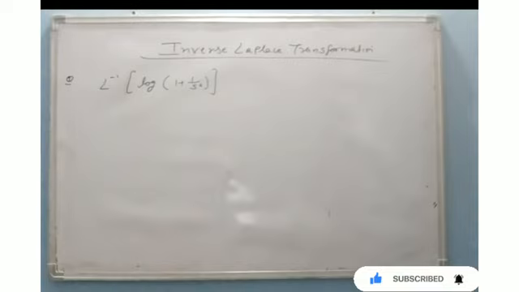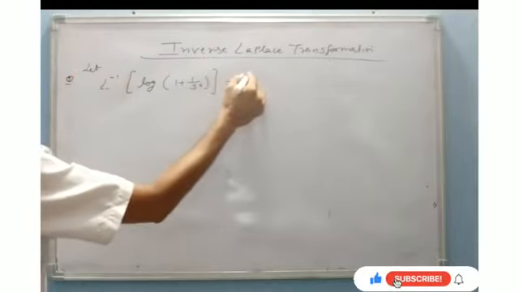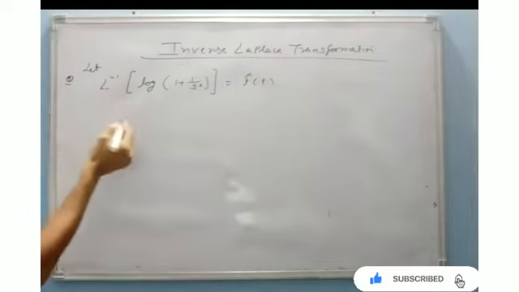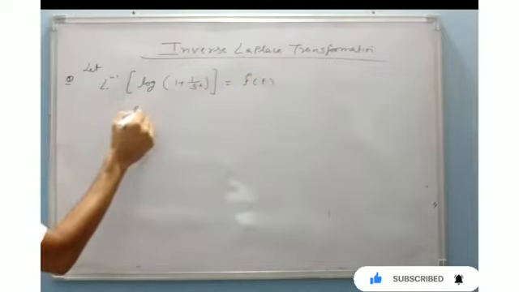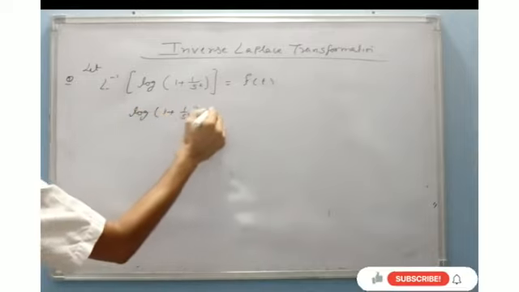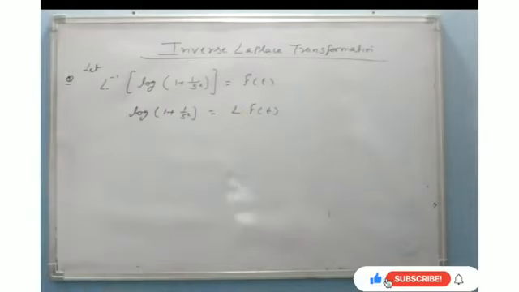Here is another example. Find the inverse of log of 1 plus 1 by s square. I can say let the Laplace inverse of this be f of t. By taking Laplace both sides, we can say log of 1 plus 1 by s square will equal Laplace of f t.